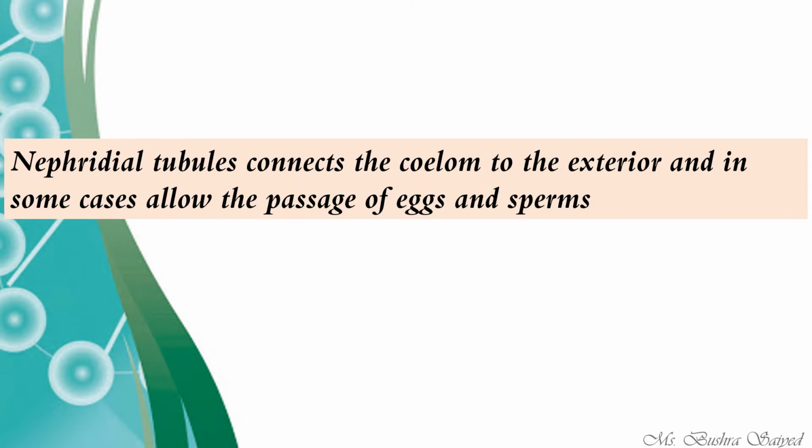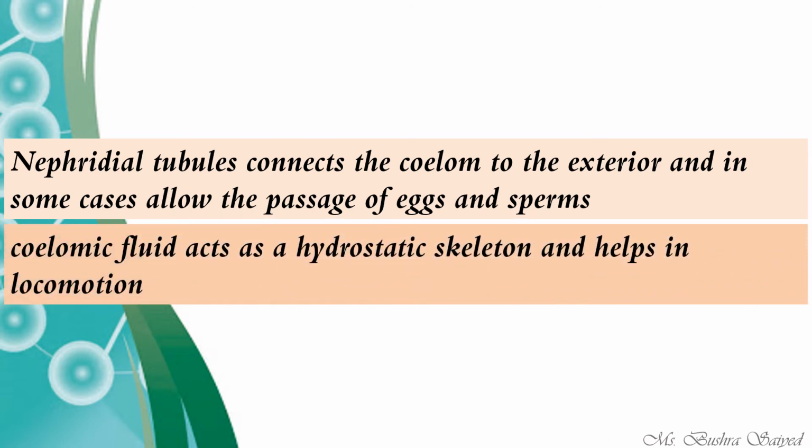Next significance is nephridial tubules. We have talked about the coelomoducts. The nephridial tubules are the excretory ducts in many insects that connect the coelom to the exterior. So it provides a passage for the excretory substances to move out of the body, and in some cases it allows the passage for eggs and sperms also. And the last one is that coelomic fluid acts as a hydrostatic skeleton and helps in locomotion.